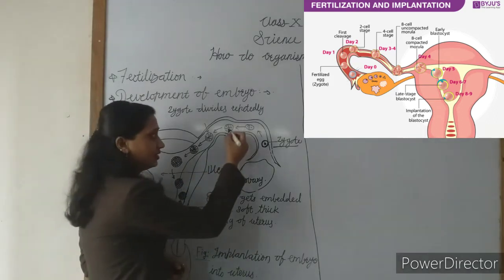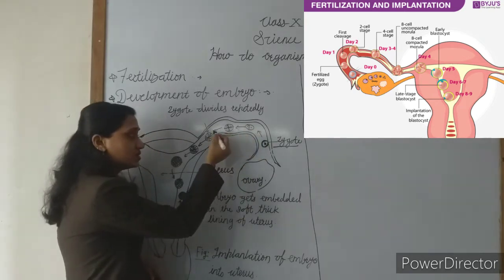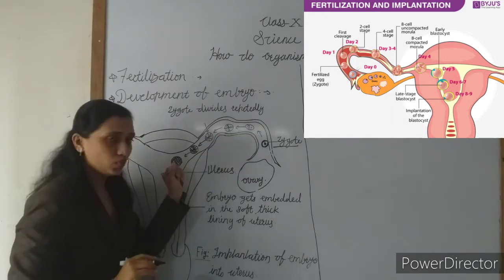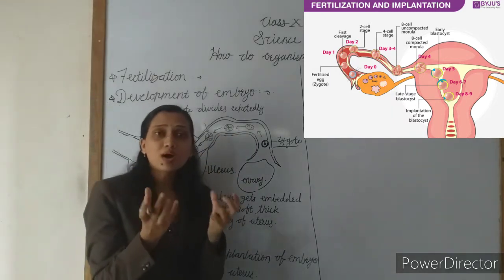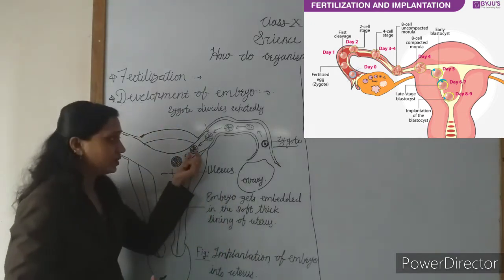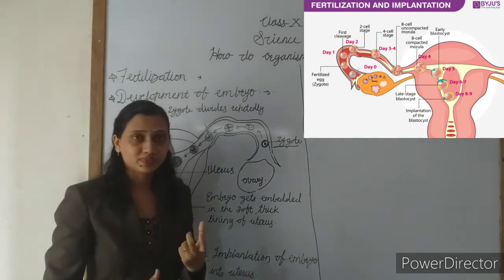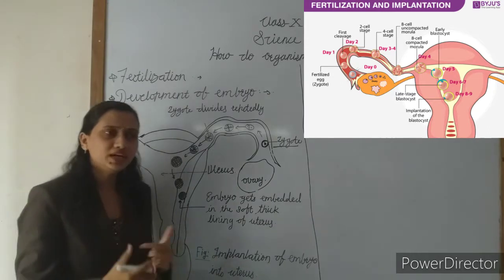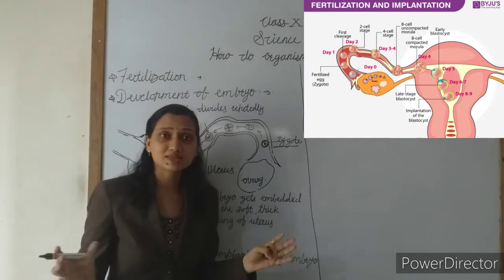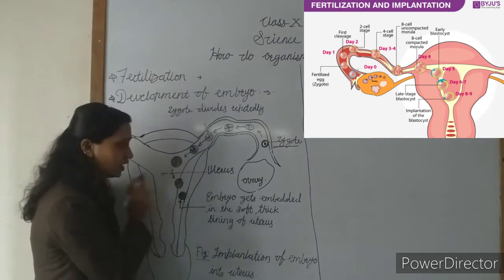Afterward, this zygote comes downward from the oviduct. Slowly it comes downward and forms a hollow mass of hundreds, thousands of cells. Now see here, it becomes multicellular and it is called the embryo. This zygote continuously divides and becomes a hollow ball of many cells. It is called the embryo. Then afterward, this embryo goes into the uterus.